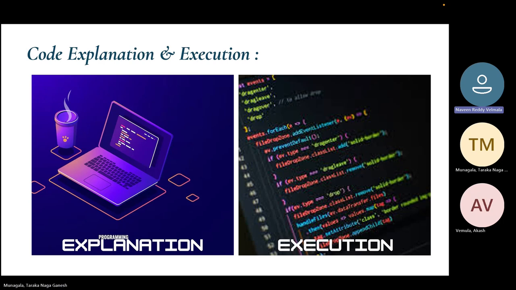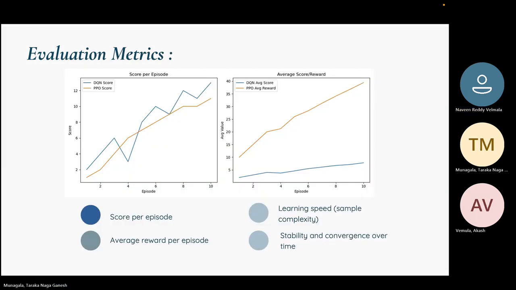Evaluation metrics. To compare both agents, we tracked average reward, score progression, learning speed, and training stability. These gave us a balanced view of performance and reliability.